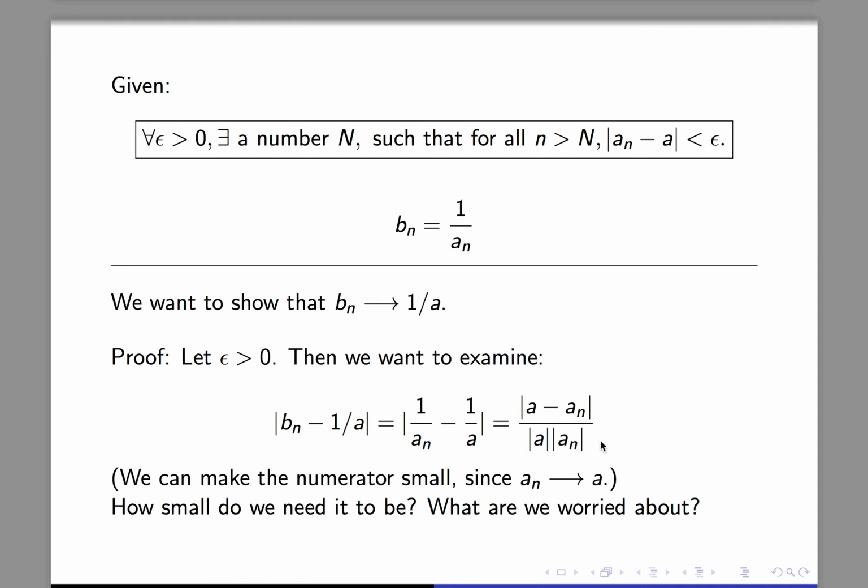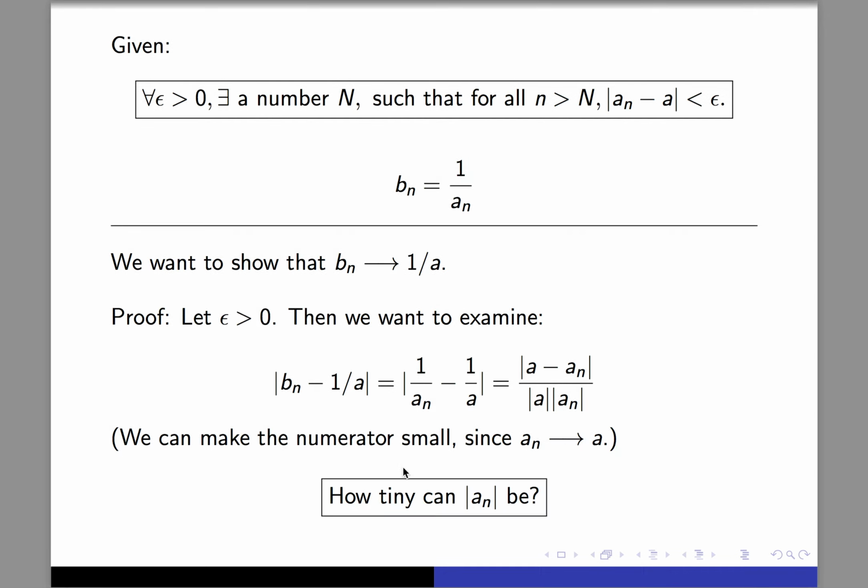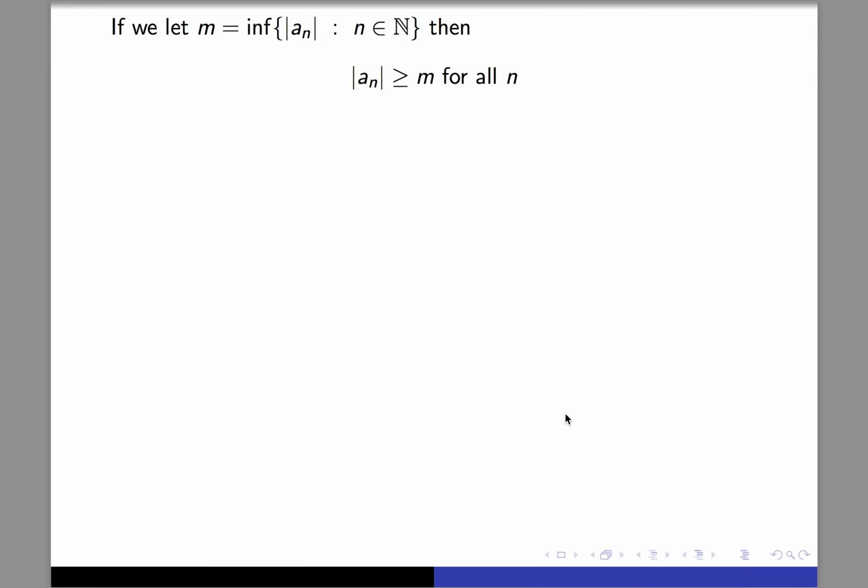At the same time, this absolute value of a_n is going to change, right? As n goes out in the sequence, a_n is changing. And we might worry how tiny that denominator could be. Because if that denominator is super, super small, then when we divide by it, it's going to make our resulting number perhaps a lot bigger. If we divide by a small positive number like 0.00001, it has the effect of multiplying by 100,000 or something like that.